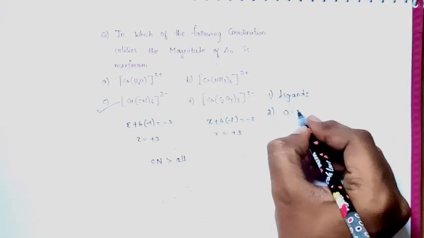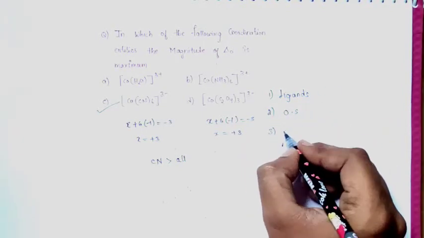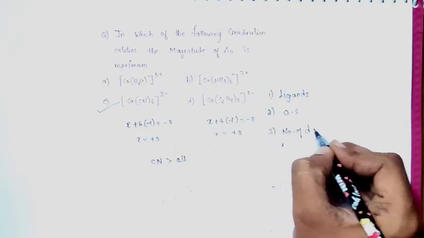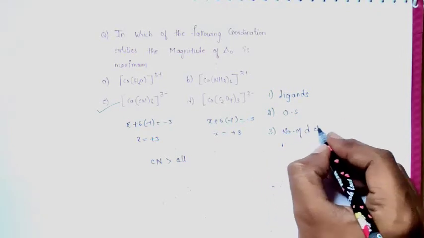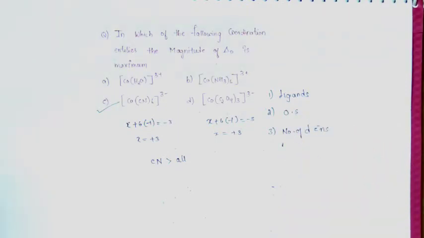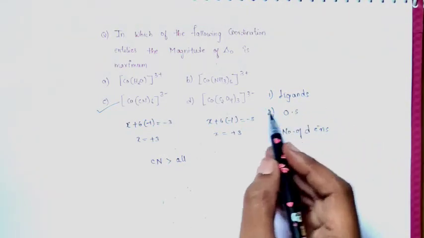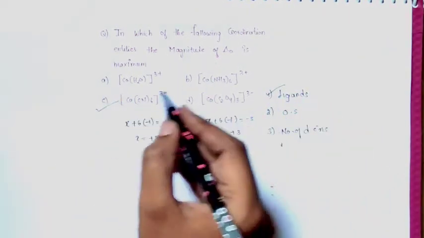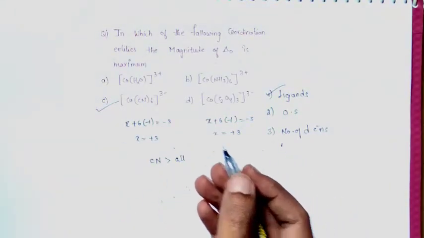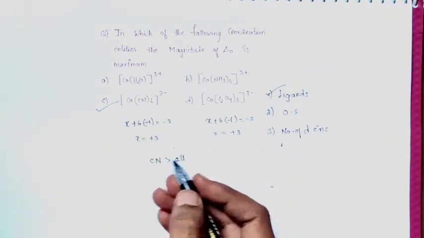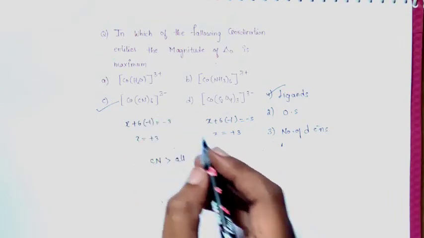The second factor would be oxidation state. The third factor would be the number of d electrons, that is, the electrons which are present in d orbitals. So the first factor is the strength of the ligand, and with this factor alone we can solve this question. All the complexes are made up of cobalt in the +3 oxidation state, so the ligands are different.